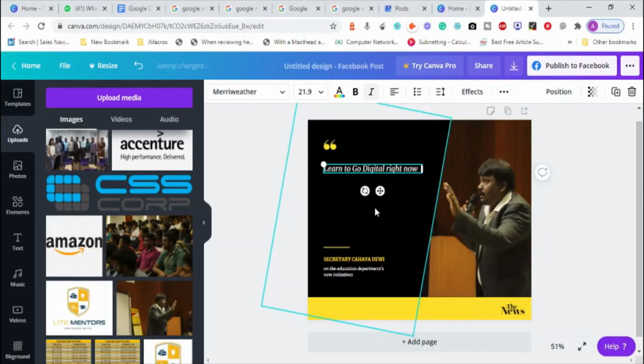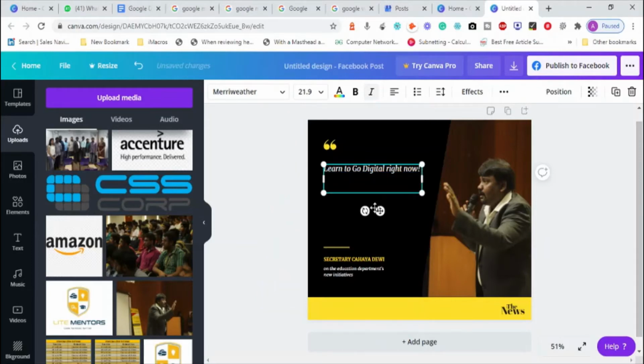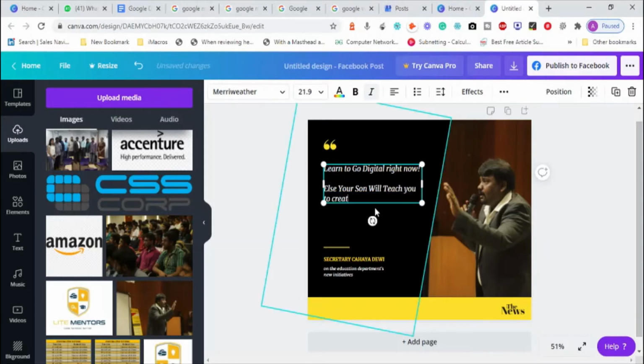Else, your son will teach you to create a Facebook account. You getting my point? Learn to go digital right now. If not, your son will grow up and he will teach you to create a Facebook account. So take technology as an advantage. That's what I'm trying to say here.